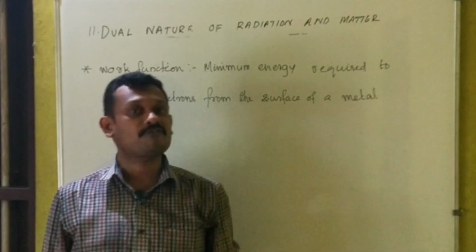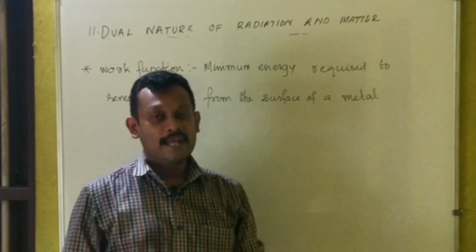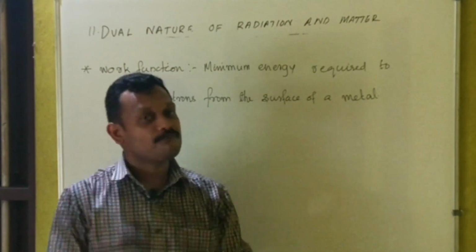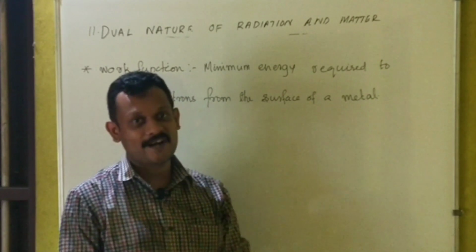The minimum amount of energy required to remove electrons from the surface of metal is called work function.